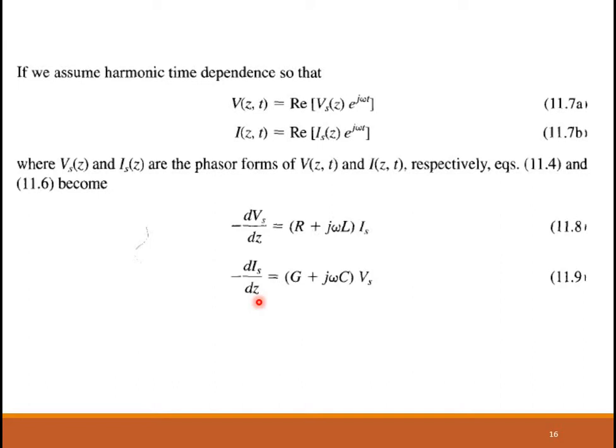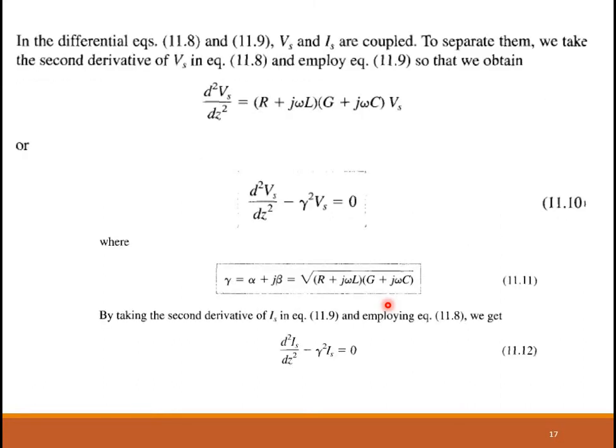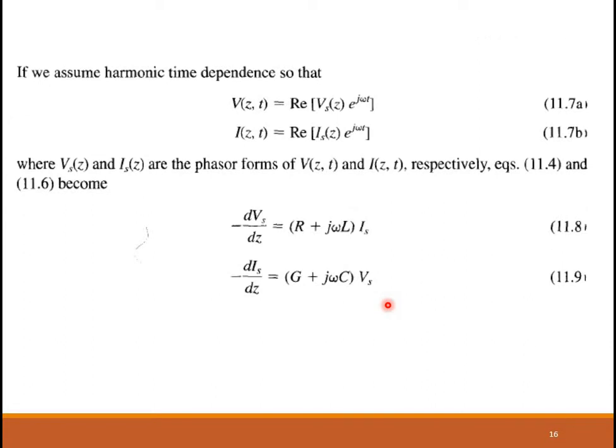Now see, if you look at these terms, Vs and Is appear to be coupled because Vs is written in terms of Is, and Is is written in terms of Vs. So I want to decouple them and obtain expressions individually in terms of Vs and Is. That means I want to separate the Vs and the Is terms. For that, in order to make this a term of only Vs, first I'll take the second derivative.